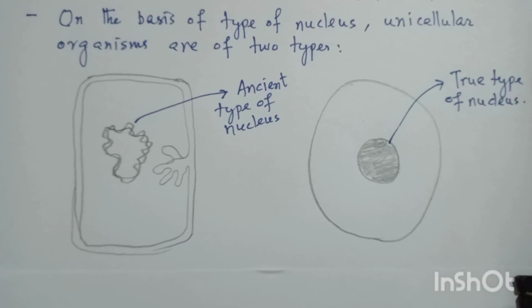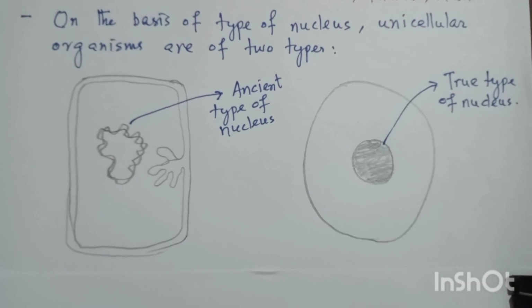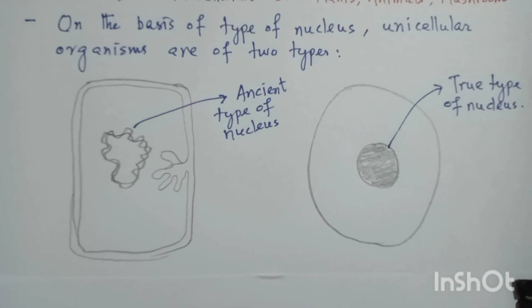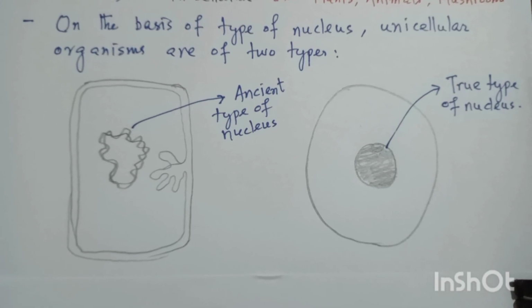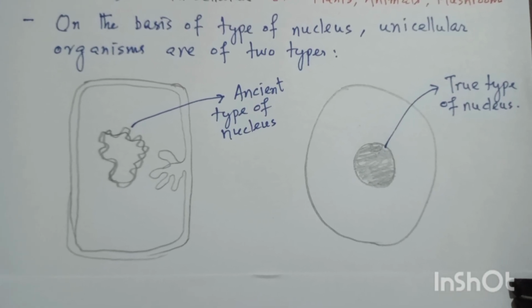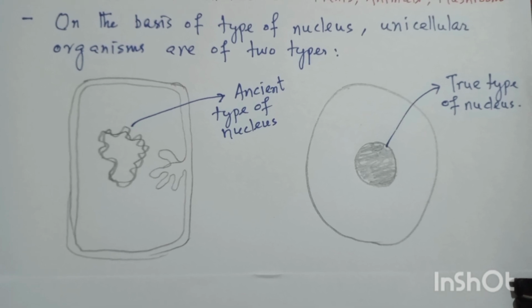We can see in the diagram that two cell types are there. In one cell, you see an unclear type of nucleus. The nucleus is not completely defined, but in the second case, there is a true type of nucleus, and the nucleus is well defined.